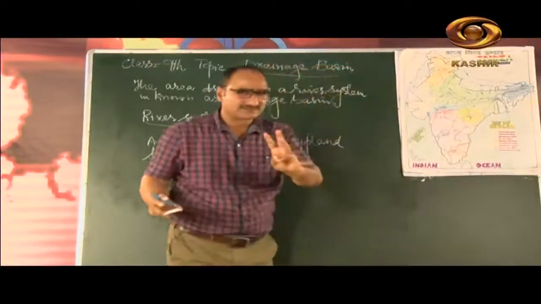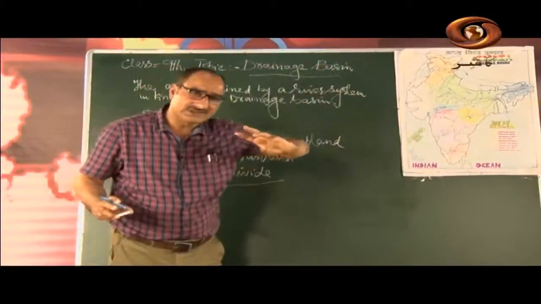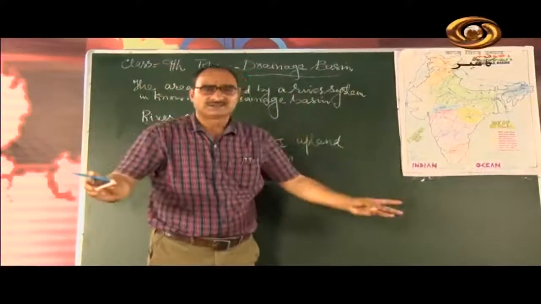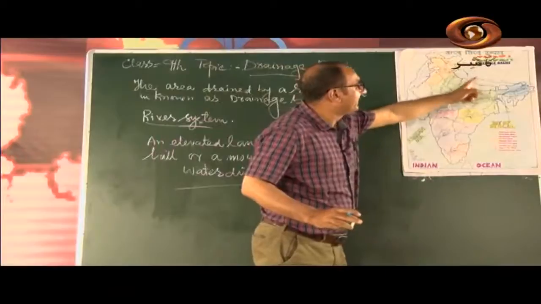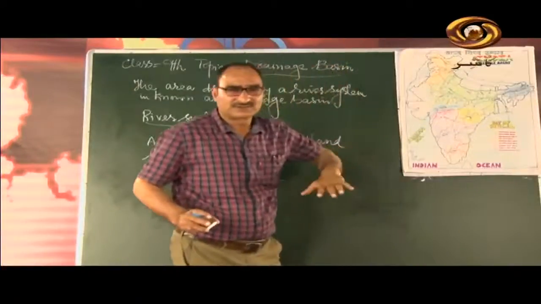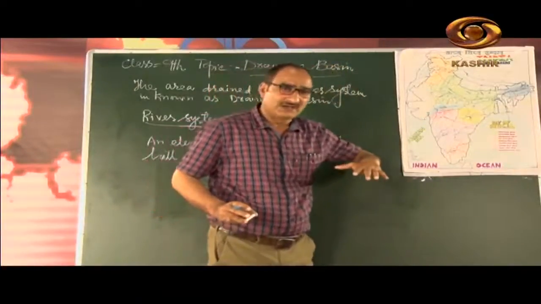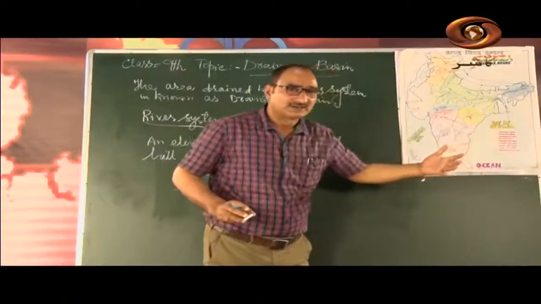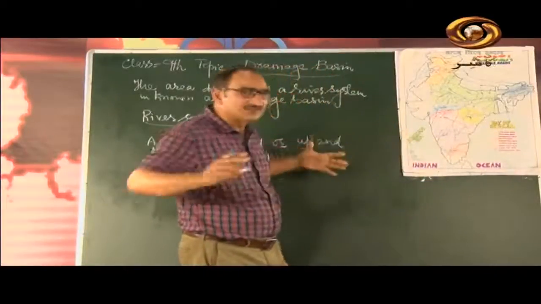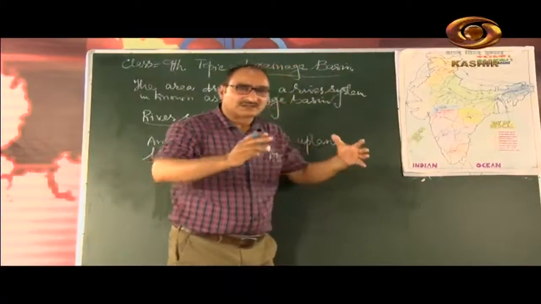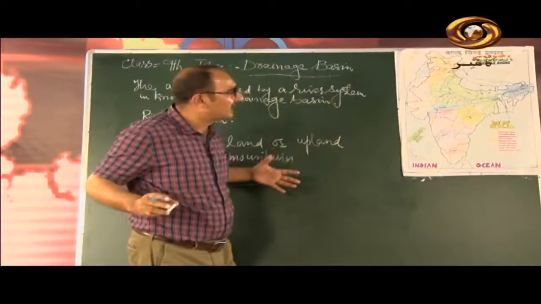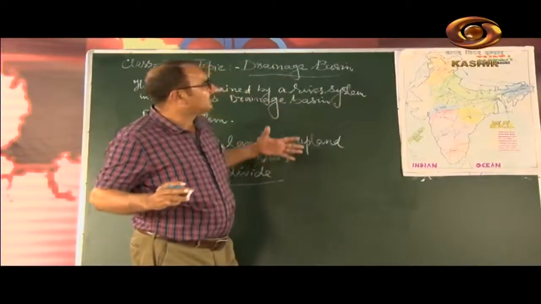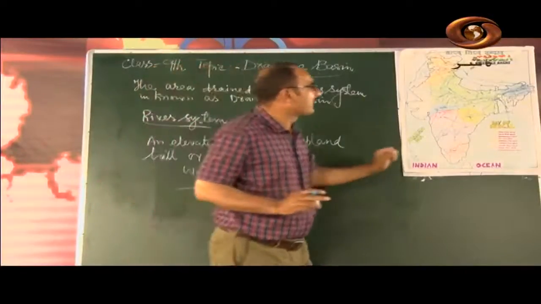These are three rivers which have their source across the Himalaya: number one is Indus, then Satluj and Brahmaputra. These three rivers have their source across the Himalaya, but through gorges they flow and enter India and pass through and move in different directions.